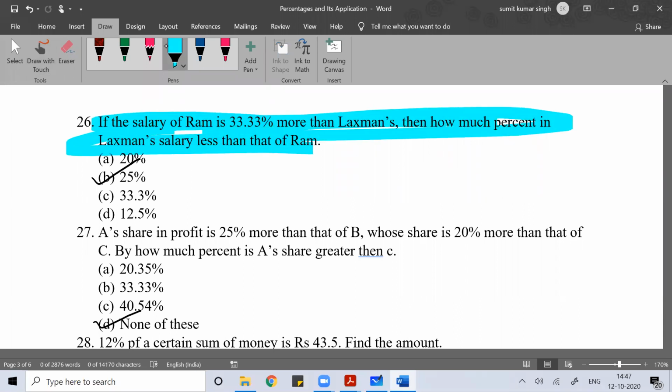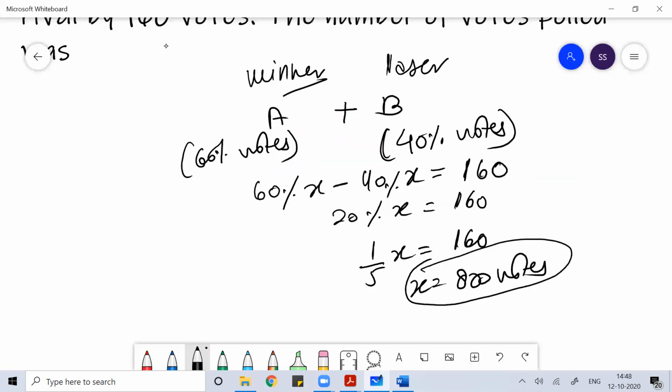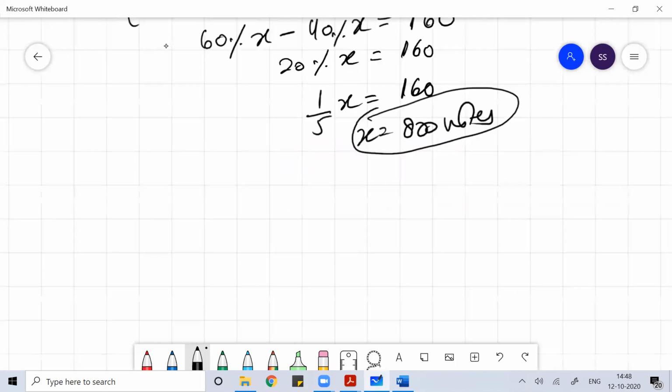Now if you see this kind of question, the salary of Ram is 33.33% more than Lakshman, then how much percent is Lakshman's salary less than that of Ram? So the salary of Ram is 33.33% more than Lakshman.